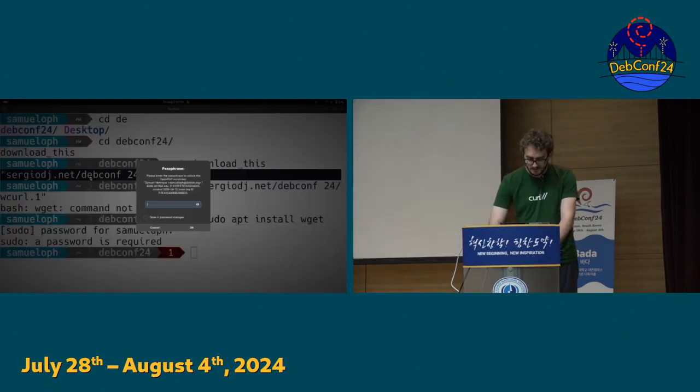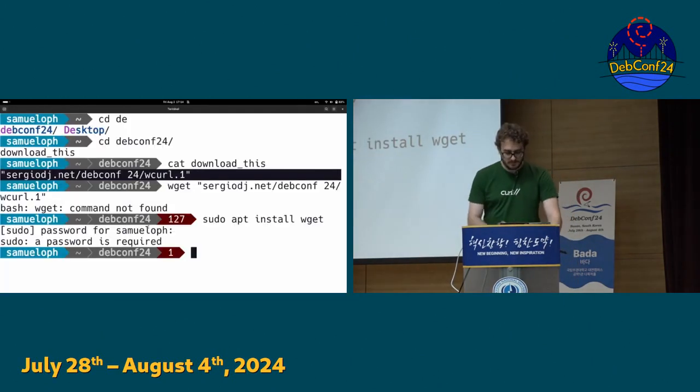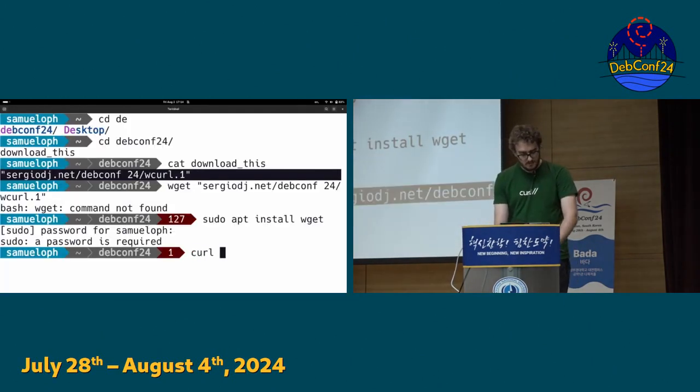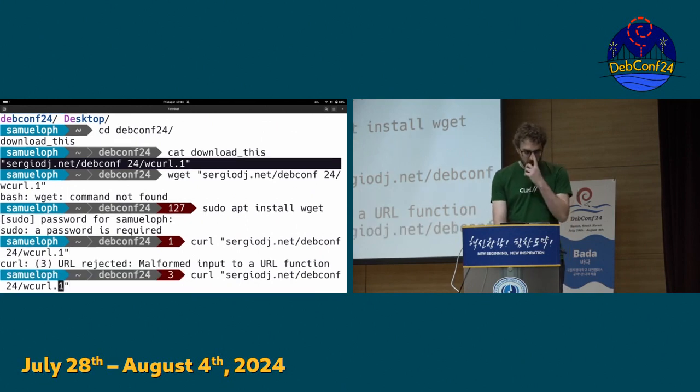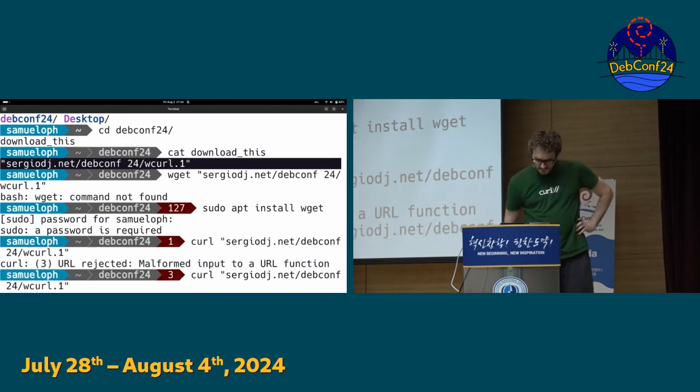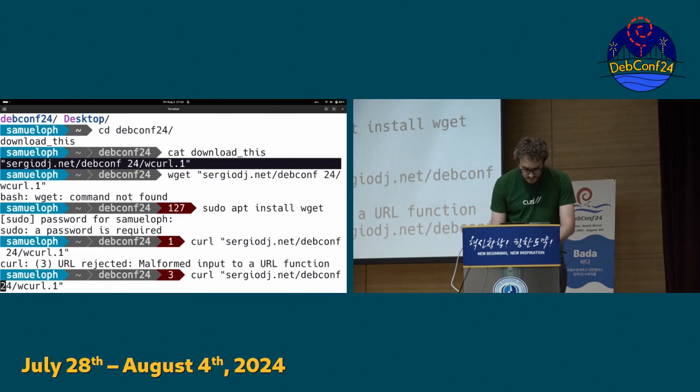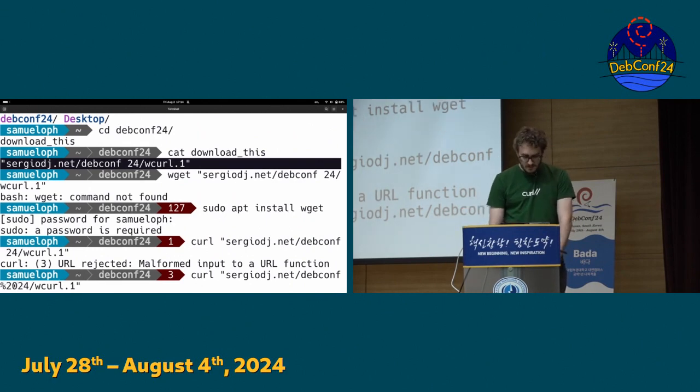I do not have the root password. Let's try to download it with curl instead. Right, that should work. Malformed URL. I have a white space in it, so I need to decode it. And now it should work.